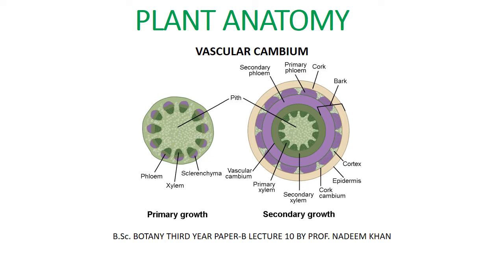There are two secondary meristems. They are also called lateral meristems. These are vascular cambium and cork cambium. Today we are going to study the vascular cambium, its structure, its different types of cells, and their function.